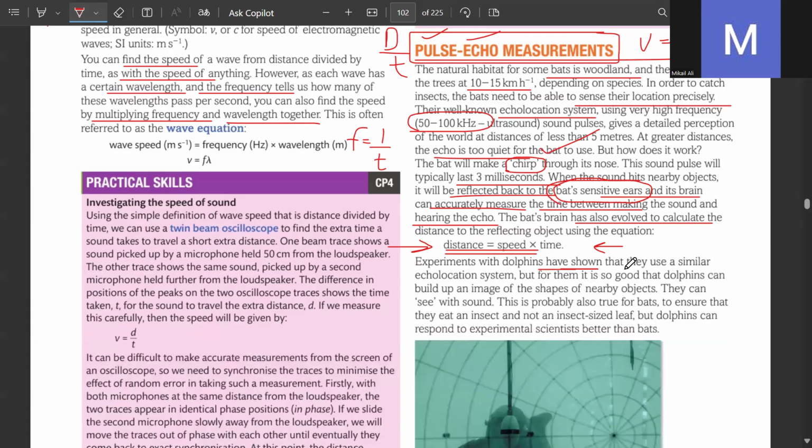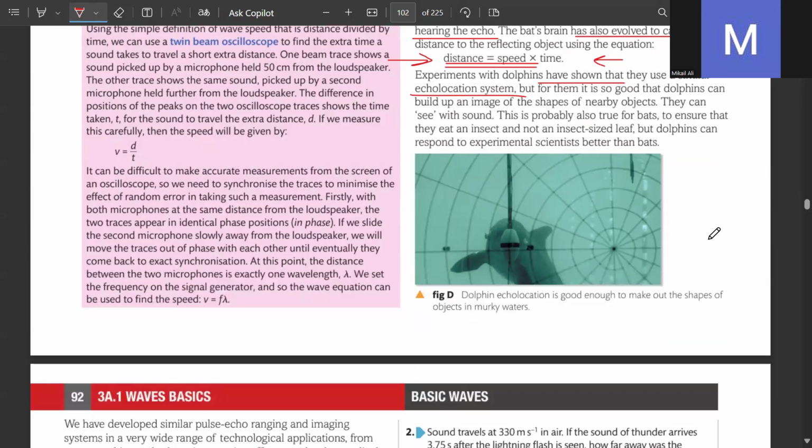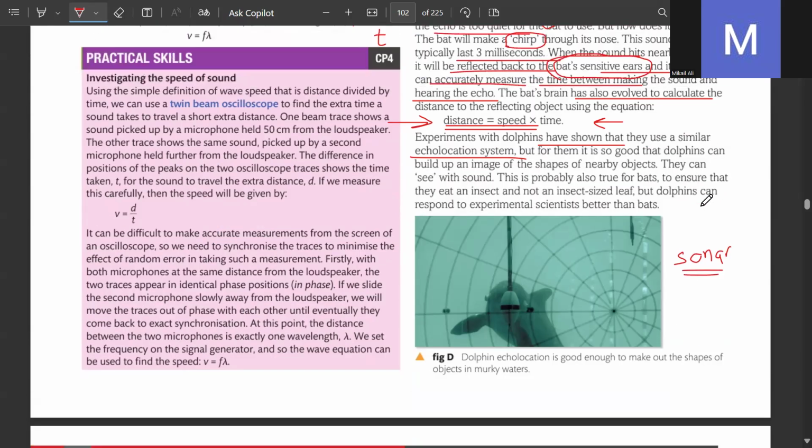Experiments with dolphins have also shown that they use a similar echolocation system. Even the sonar system: if you've seen the movies, how do they track ships? Sonar. They throw sound pulses everywhere in the ocean, and the pulse bounces back and tells them the location on the radar. That is also known as sonar. Boats also use sonar to check the depth of the ocean, how deep the water is. This is also a sonar system, because they have to anchor their ships as well.